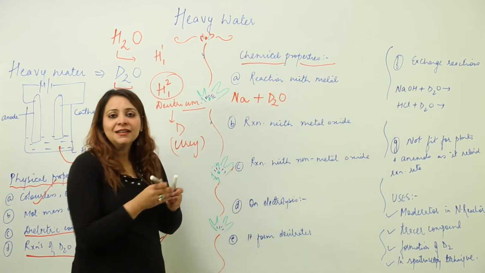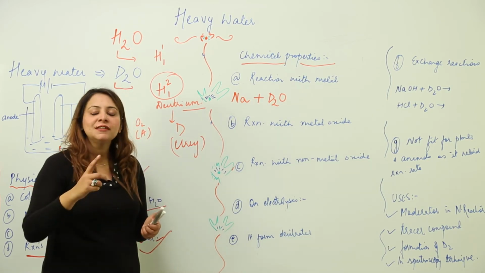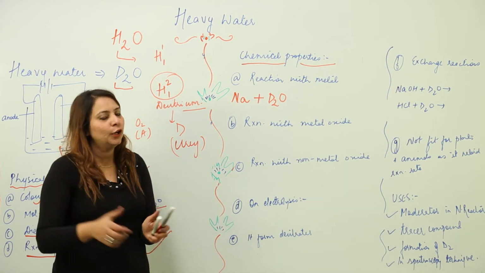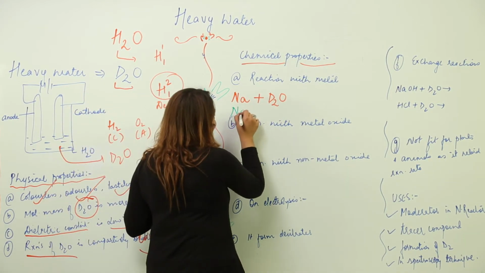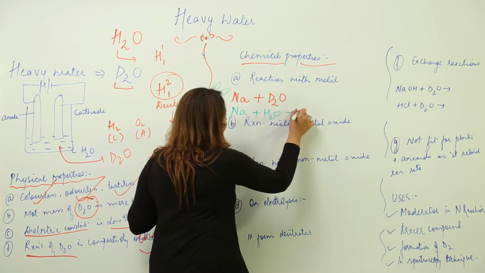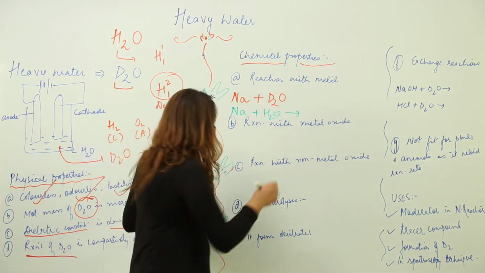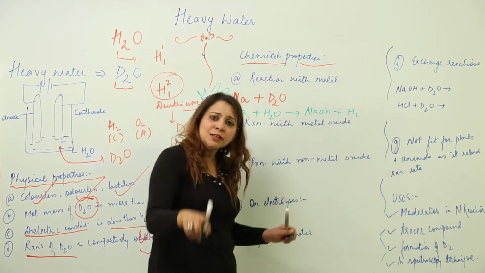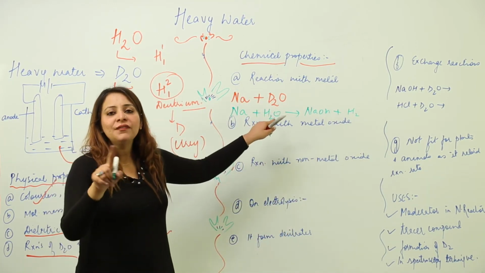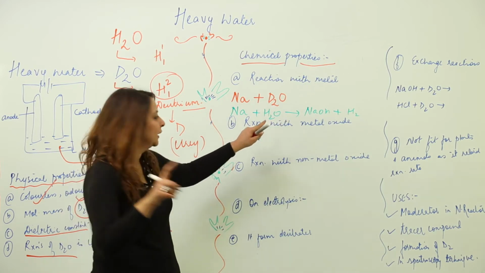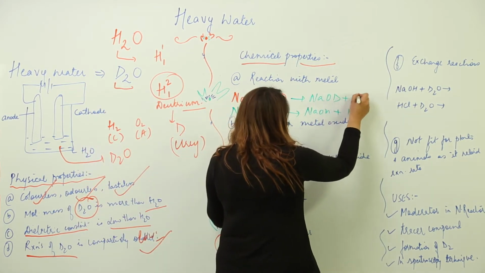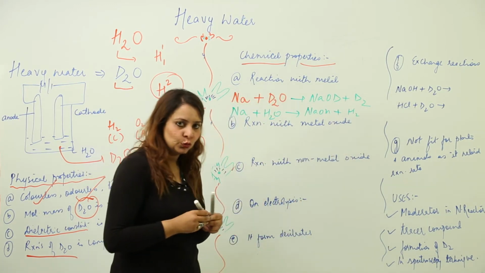Right. So I'll write a reaction with water also along with it, because then you'll have an idea that this is just a simple chemical property which you are actually aware of. See, when I take sodium and I add normal water, what do you get? You get hydroxide of formula NaOH plus H2. This is what you are going to get here, but instead of H, you'll have D. So that means the reaction is going to be NaOD plus D2, right.